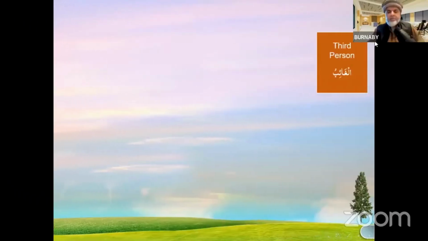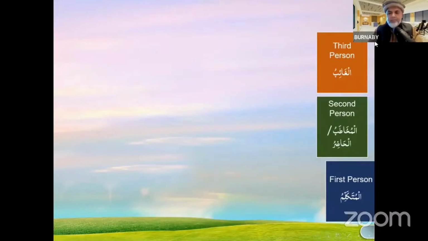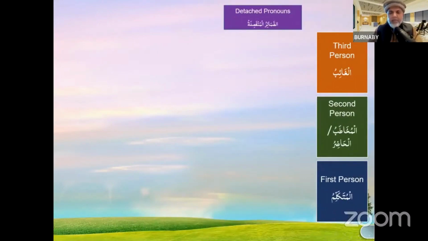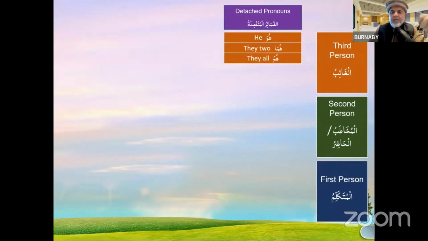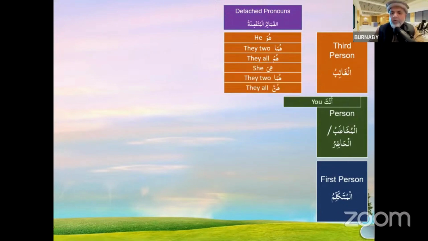Let's take a look at the same chart another way and with examples. So look at the detached pronouns huwa, huma, hum. Huwa is he, huma is they two, hum is they all. Hiya, huma, they two, she, and hunna, they all. So this is the third person. Now I'm giving it to you in a different way.